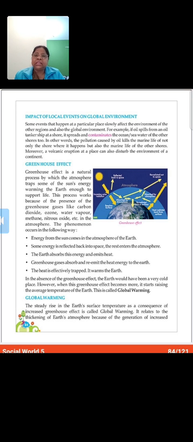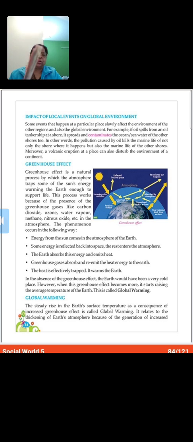The villages are washed away in the flood water. So children, that means the events that our actions are responsible for any of the pollutions, whether it is water pollution, air pollution, or noise pollution, land pollution, we are responsible.